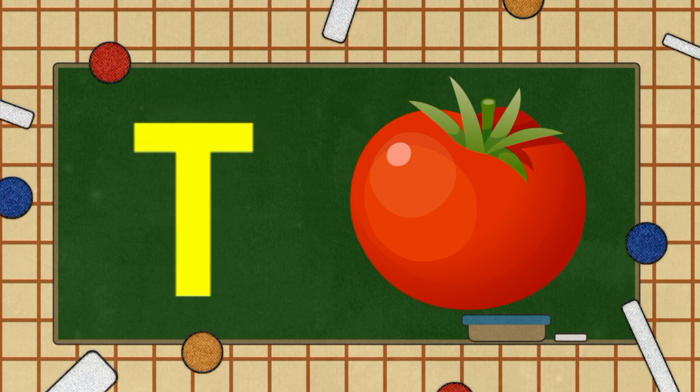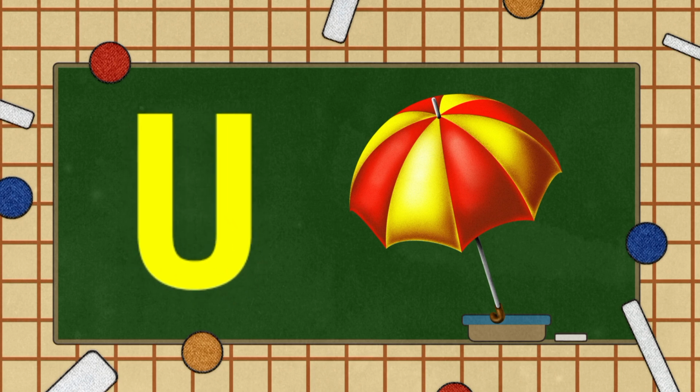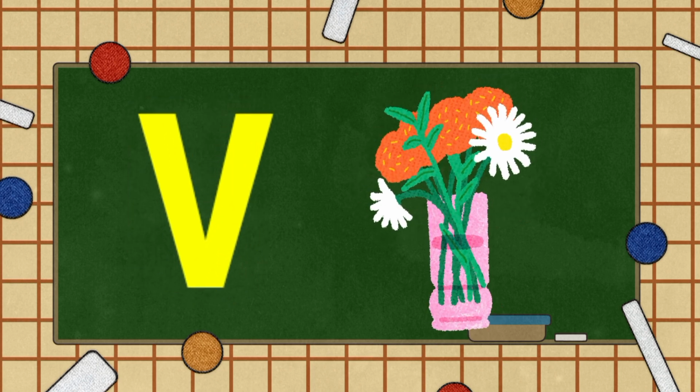W, X, Y, and Z. U for umbrella. I know my ABCs. Next V for time vase. Won't you sing with me?